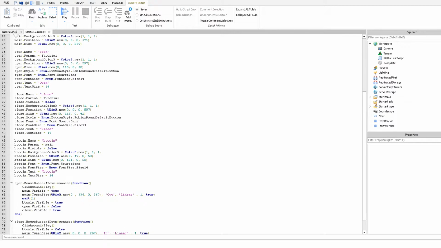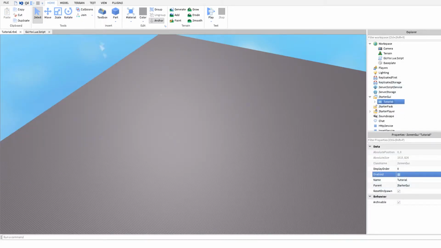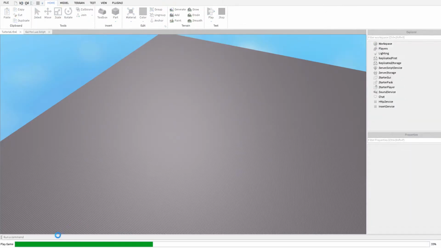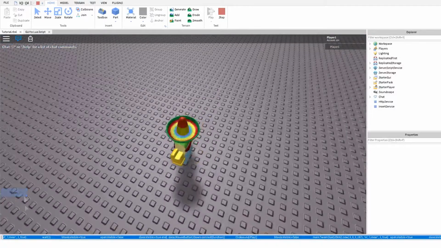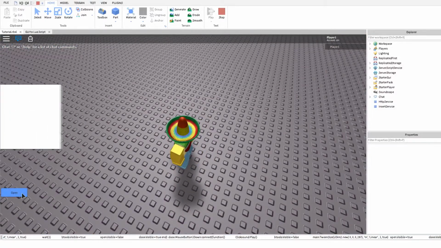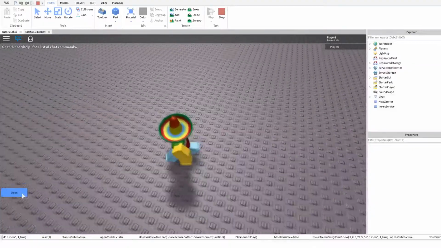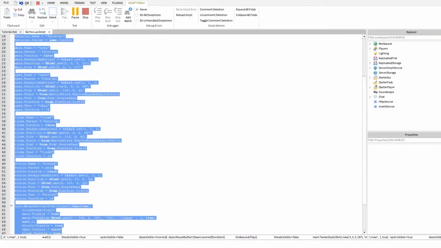So I'm going to show you guys how that sounds now. We're going to go here, we're going to disable this. We're going to copy and paste this. Run command. Boom. I don't know if you guys can hear it, but it works. It works clear, and you guys can edit how loud you want it to be and stuff like that.